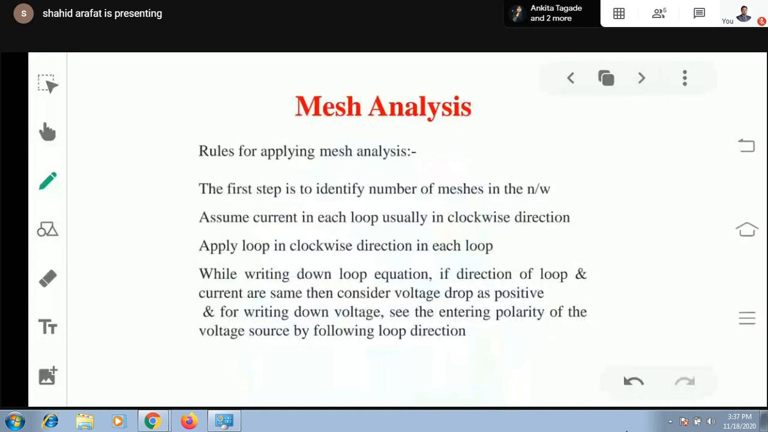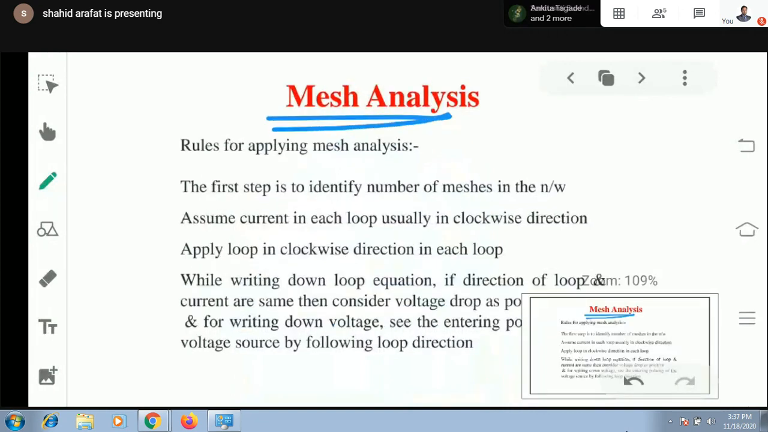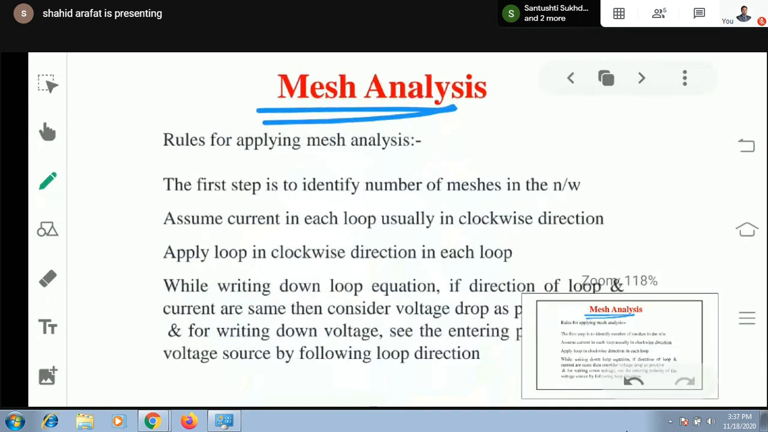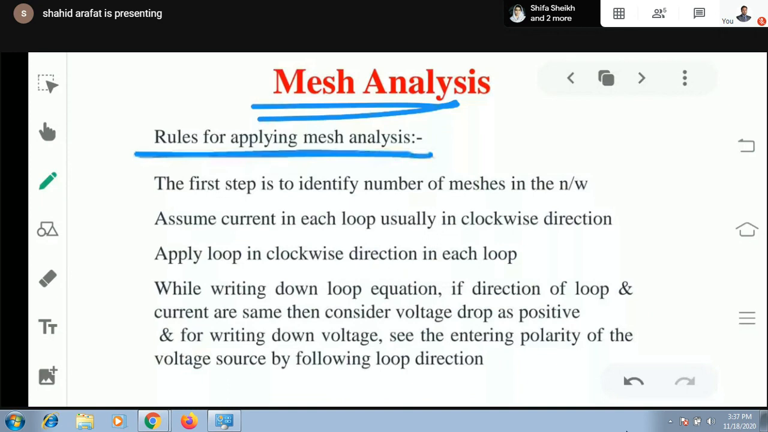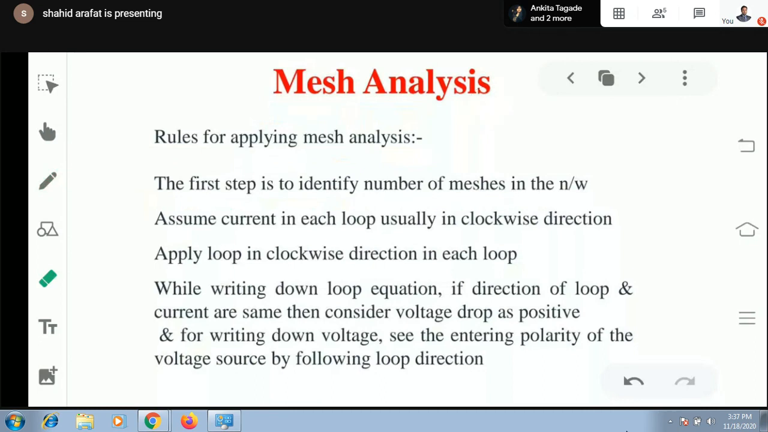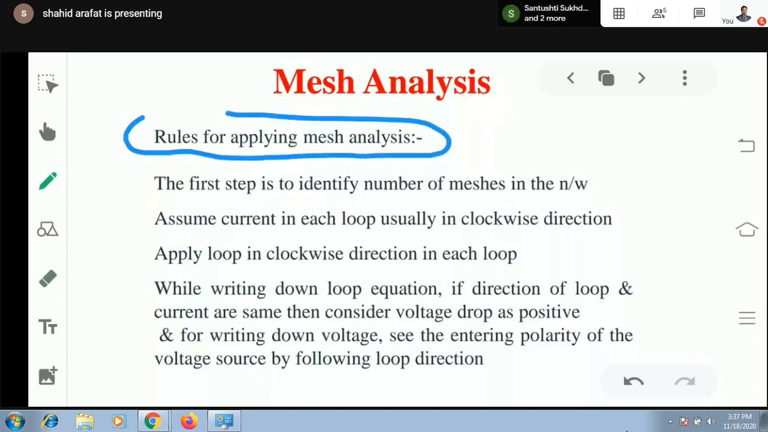Then mesh analysis. Let's quickly take a look at the rules used for applying mesh analysis. First step, I'm just quickly revising it. You may receive some problem in which it will be required to apply these rules by using some logical techniques rather than this conventional method. But at least you must have an idea about it.